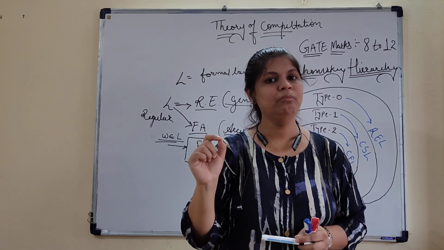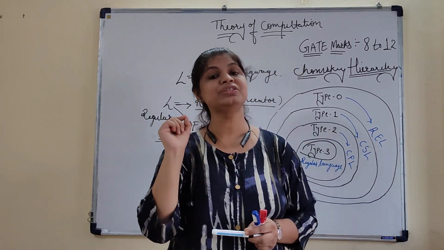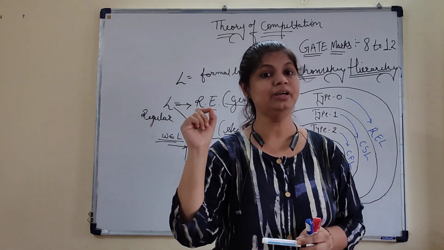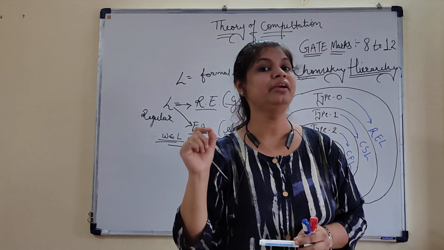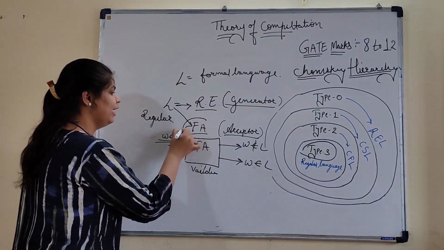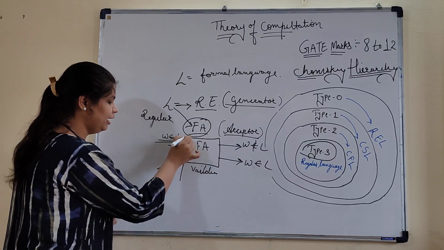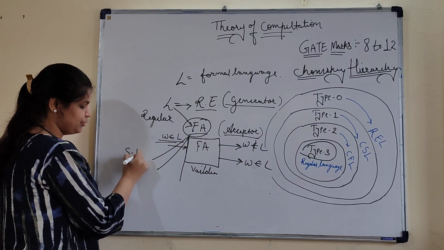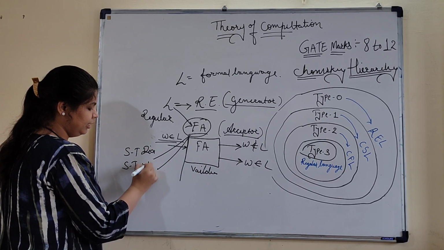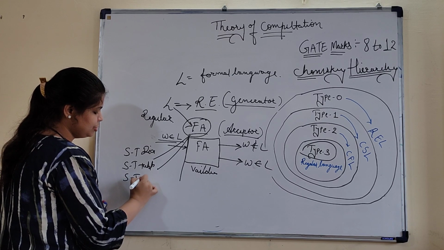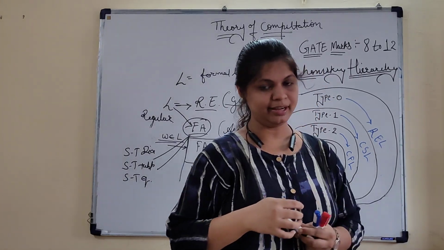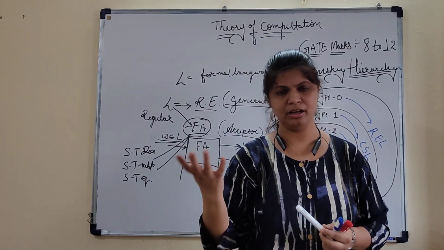This finite automata is designed with the help of a state transition diagram, a state transition table, and a state transition notation. That means we can represent this finite automata with the help of three different notations. As I told you, state transition diagram, state transition table, state transition notation. So lots of things are there, but here we are discussing only the state transition diagram first for the basic knowledge.